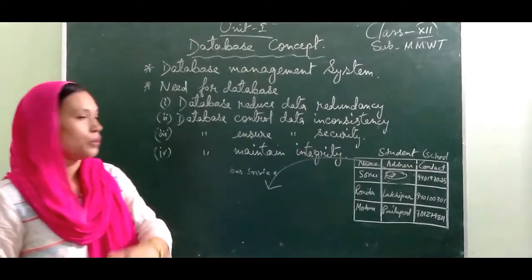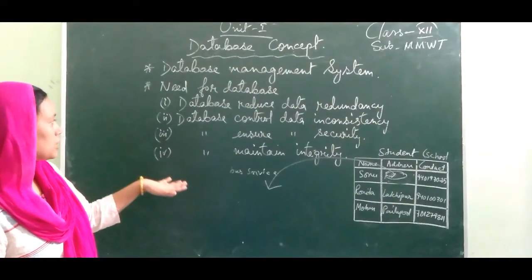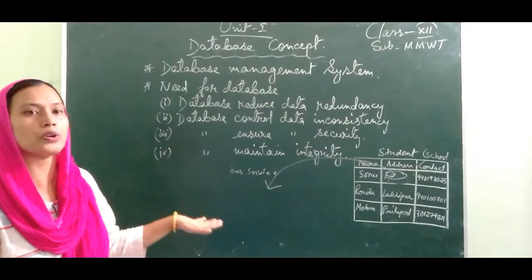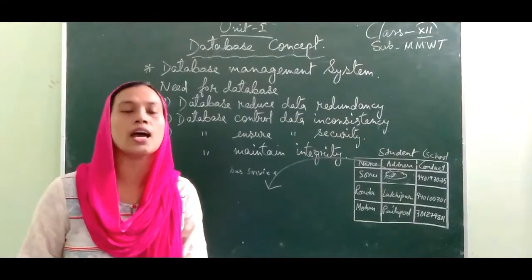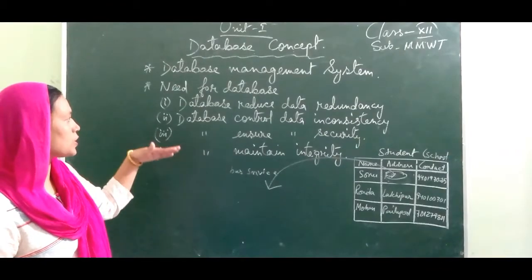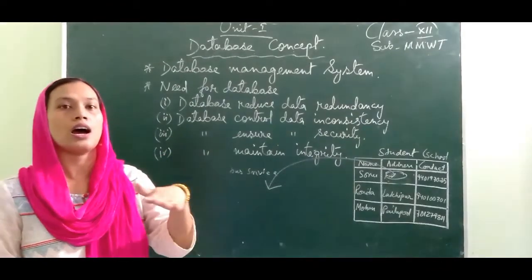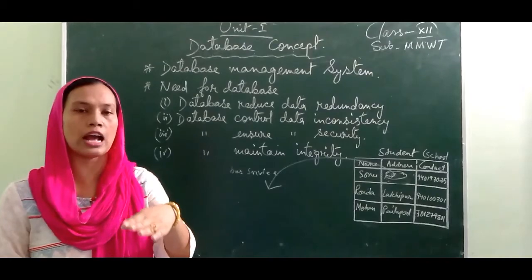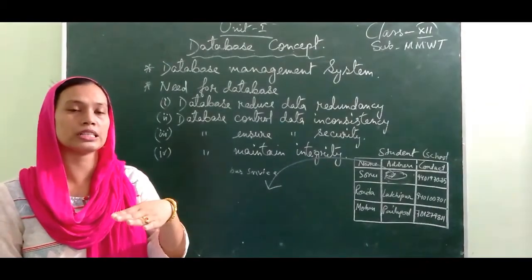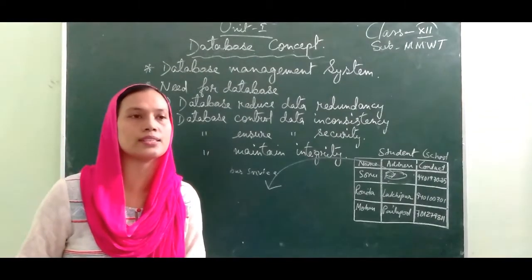But when you keep the database in a computerized format, if you secure your data with a password, then when an unauthorized person tries to access your data, the security will ensure the data is not retrieved by that person.